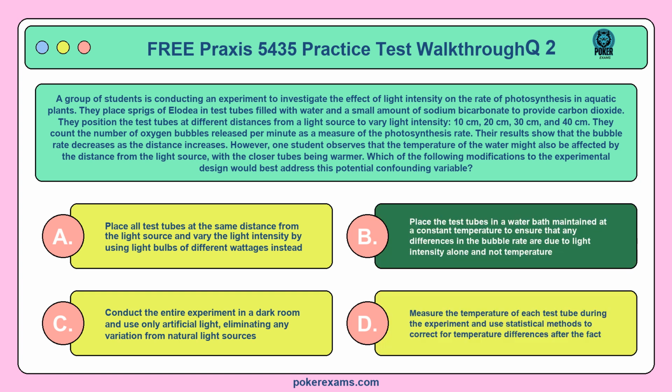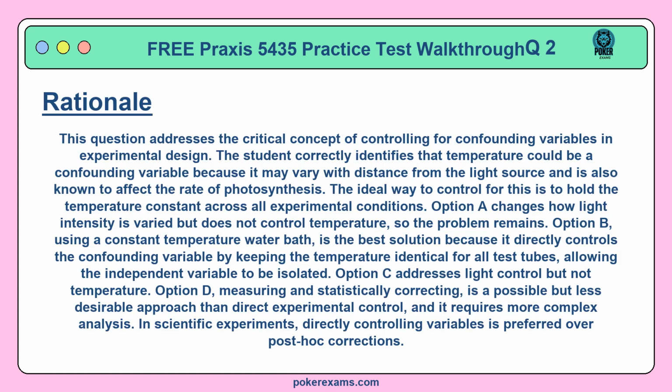The correct answer is B. This question addresses the critical concept of controlling for confounding variables in experimental design. The student correctly identifies that temperature could be a confounding variable because it may vary with distance from the light source and is also known to affect the rate of photosynthesis. The ideal way to control for this is to hold the temperature constant across all experimental conditions. Option A changes how light intensity is varied but does not control temperature, so the problem remains. Option B, using a constant temperature water bath, is the best solution because it directly controls the confounding variable by keeping the temperature identical for all test tubes, allowing the independent variable to be isolated.